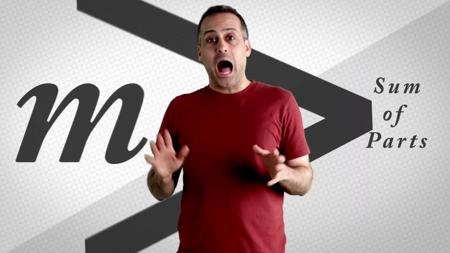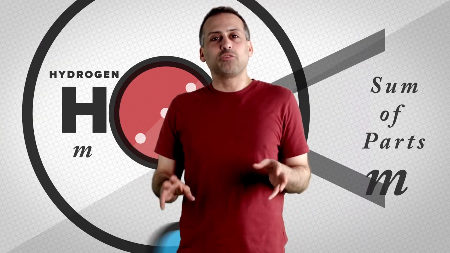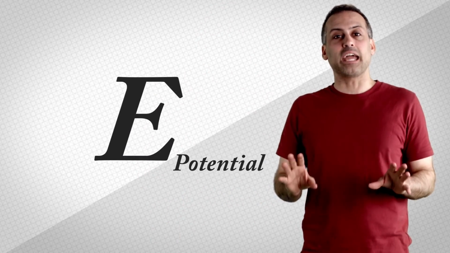Okay, here's the really fun part. In every example we've done so far, things have weighed more than the sum of the parts that make it up. But at the top of the episode, I stated that the mass of a hydrogen atom is less than the combined masses of the electron and the proton that make it up. How does that work? It's because potential energy can be negative.